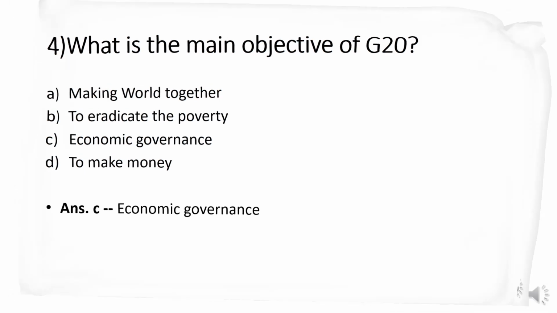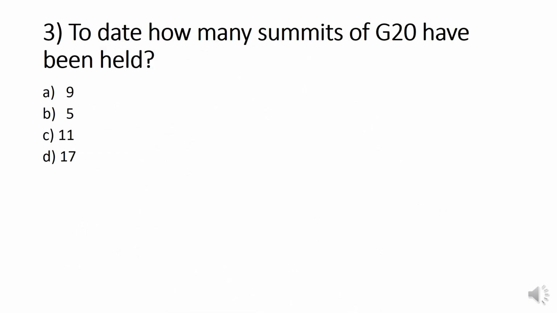Next question. To date, how many summits of G20 have been held? Option A 9, option B 5, option C 11, option D 17.